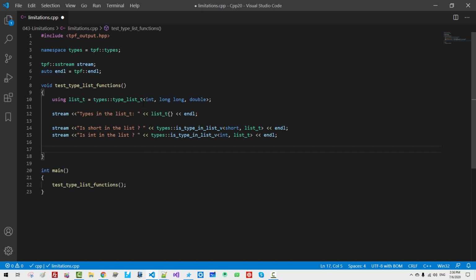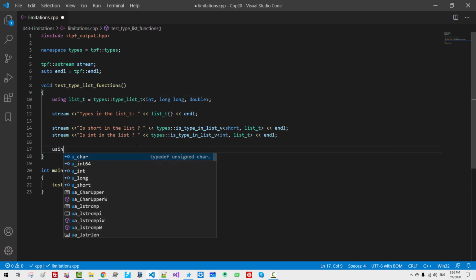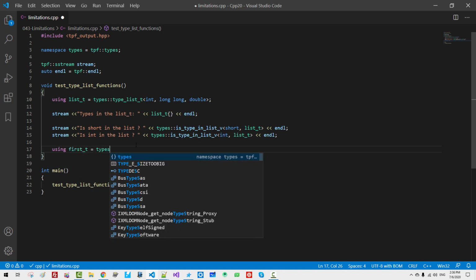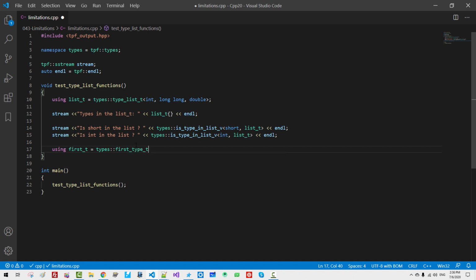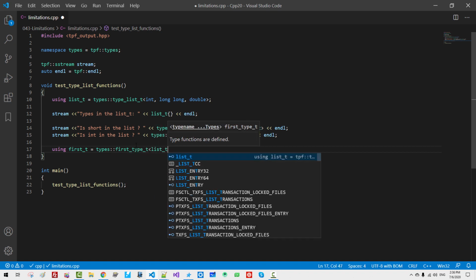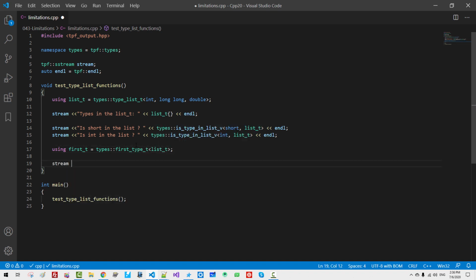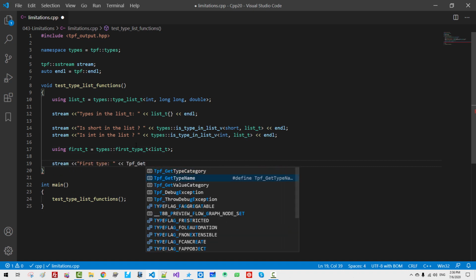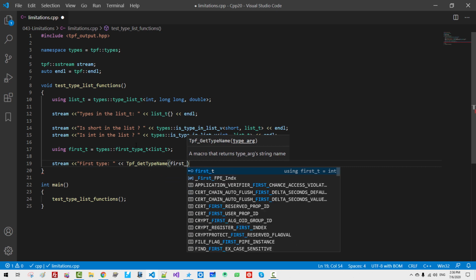Now we want to extract the first type using first_t types first_type list_t, stream first type talkplayfun get_type_name first_t.